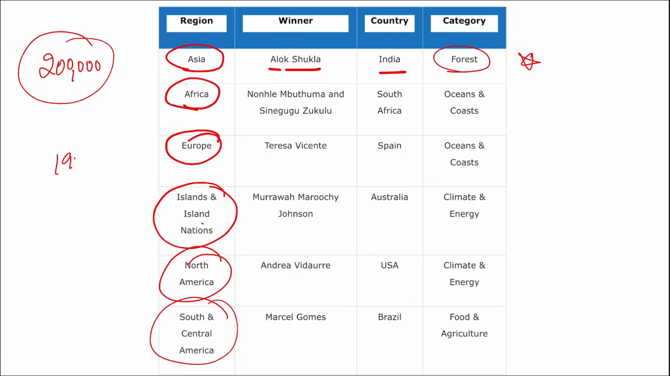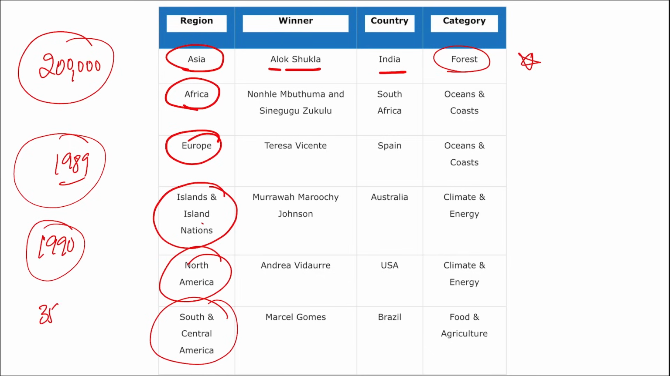This award was founded in 1989 by Richard and Rhoda Goldman, and the first Goldman Environmental Prize ceremony was held in 1990 in the month of April, and this year in 2024 it was the 35th edition. Correct? Take a note of it here.